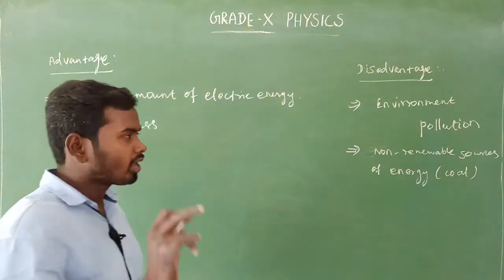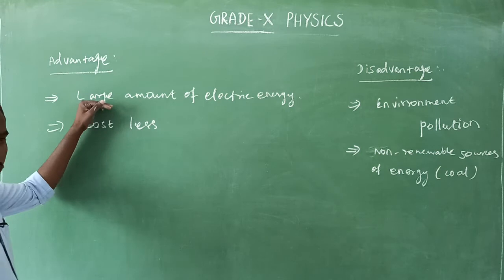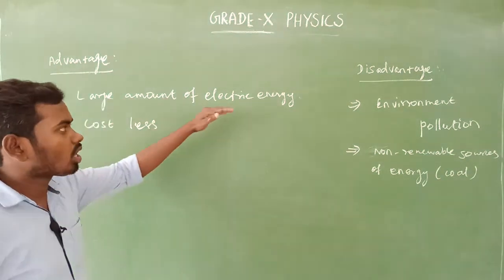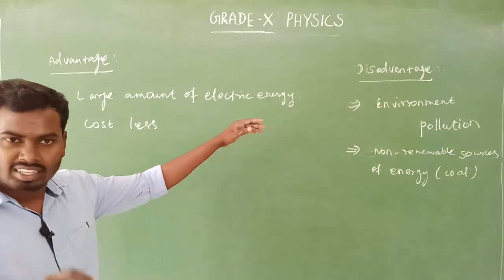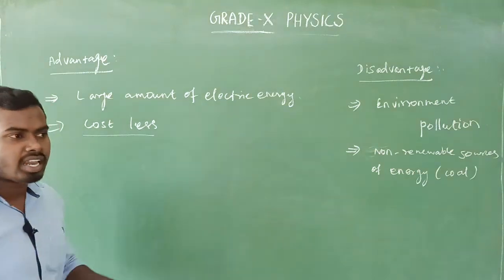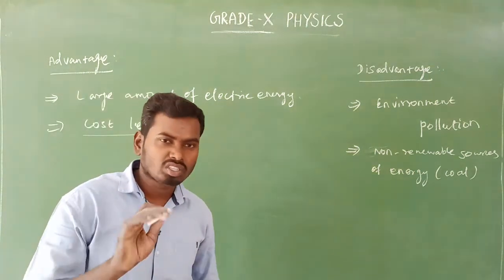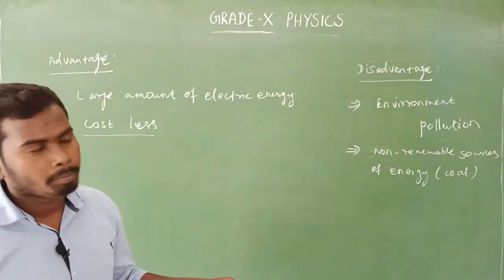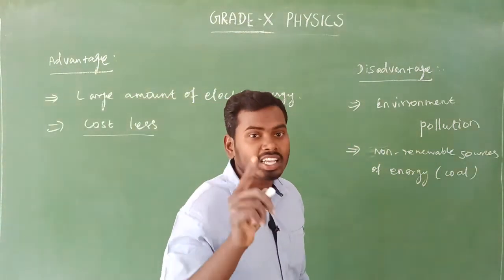What is the advantage, sir? First one: due to the thermal power station, we can generate a large amount of electricity. That is the first advantage. Second advantage: the setup equipment cost of the thermal power station is less compared to other sources of energies. Cost is less. That is the second one. What is the disadvantage, sir?